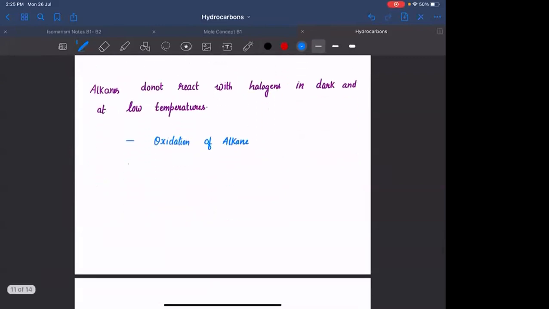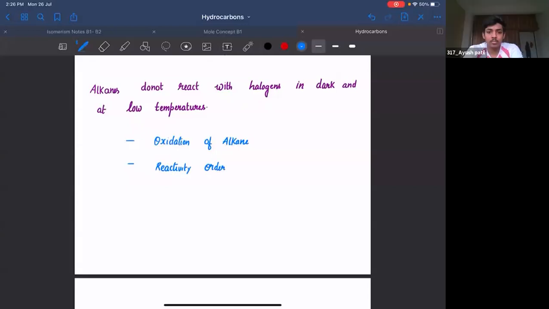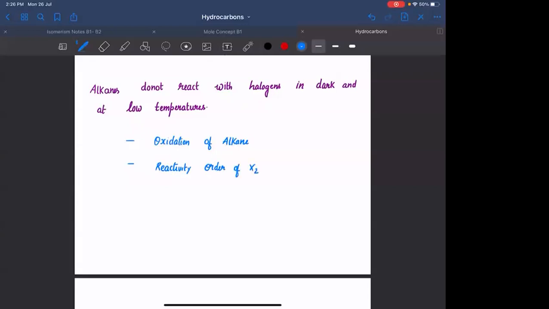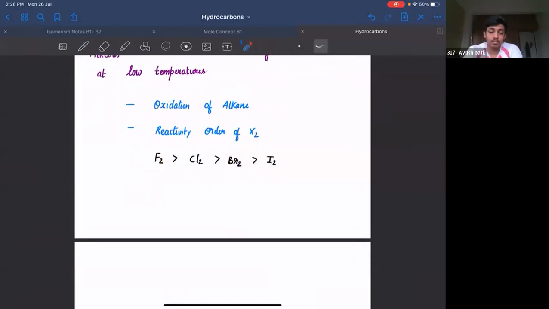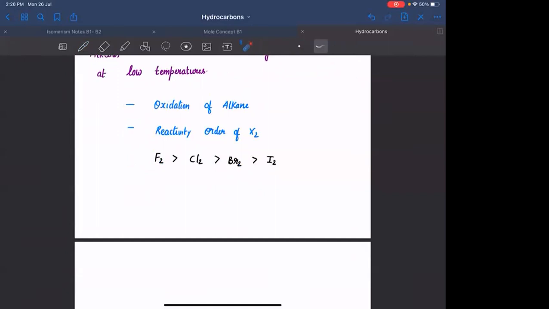Okay. Next. Reactivity order of X2. The order is fluorine is highly reactive, followed by chlorine, then bromine, then iodine. The reason for this is in the reaction you are forming free radicals. Fluorine का free radical जो भी बनेगा, it is highly unstable. Fluorine being highly electronegative, its free radical is highly reactive.